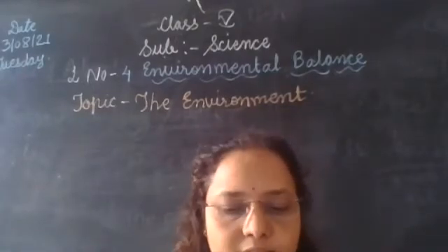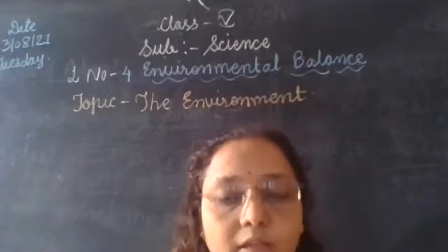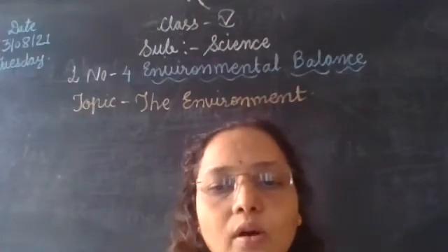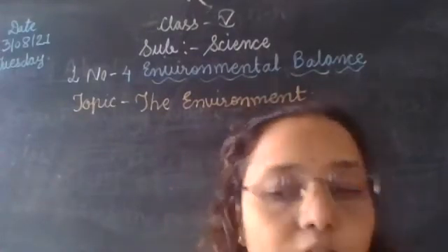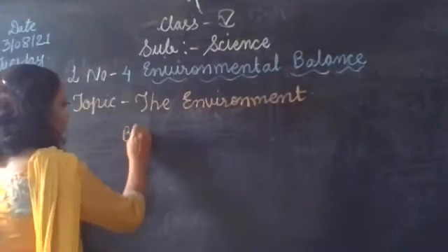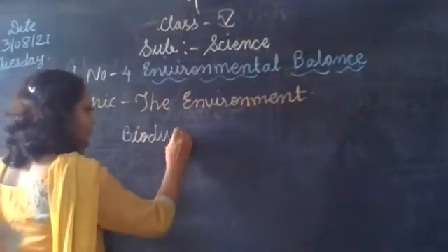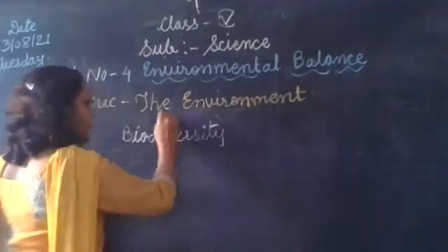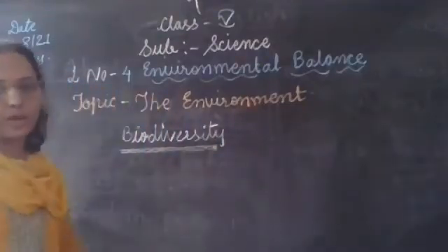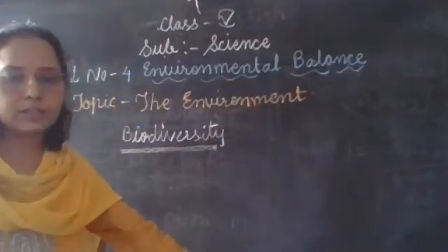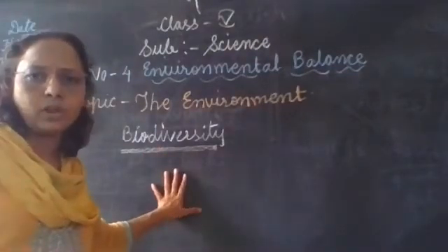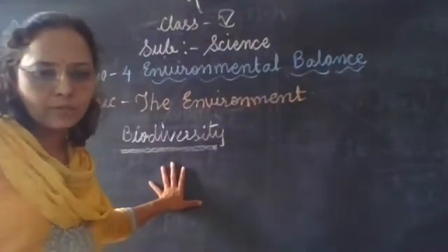Then the variety we see in all the living things that belong to a particular area is called biodiversity. It is a new term. What is meant by biodiversity? A variety we see in all the living things. Variety means the varieties of living things we see around us.